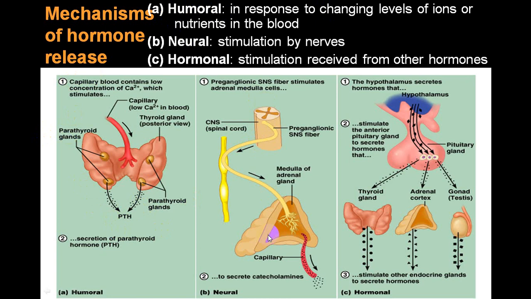Neural stimulation, this is the example, and hormonal stimulation, classical example is hypothalamus stimulating anterior pituitary. So these are the three classical ways in which the hormonal release occurs. Humoral, classical example, parathyroid gland, insulin, glucagon. Those are the examples of humoral. Neural, classical example, adrenal medulla. And thyroid gland, anterior pituitary, adrenal cortex are the examples of hormonal stimulation.